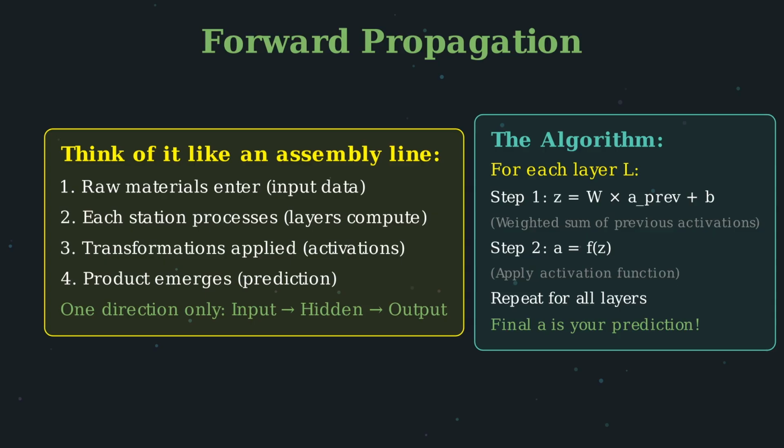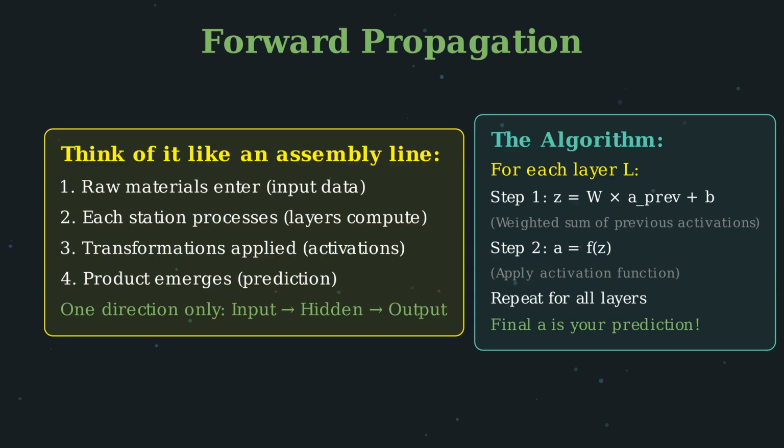That's your prediction. The key characteristic is that information flows in one direction only, from input through hidden layers to output. No looking back until we get to training. The algorithm is beautifully simple. For each layer, we do two things.